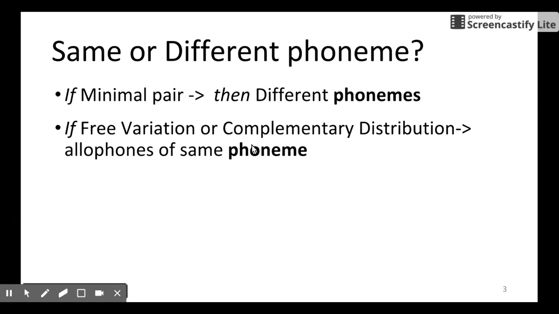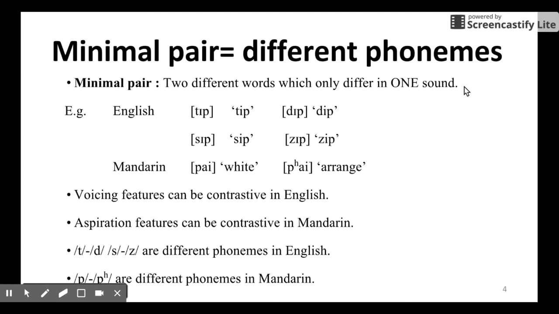Let's take a look at minimal pair first. Different phonemes. So again, minimal pairs are two different words that only differ in one sound. Okay, so tip and dip, the initial consonant is different and they have different meanings. Zip and sip, same point. So we know the t sound and the d sound in English are different phonemes.